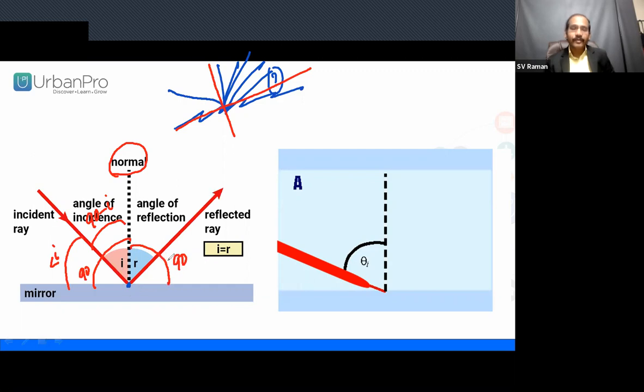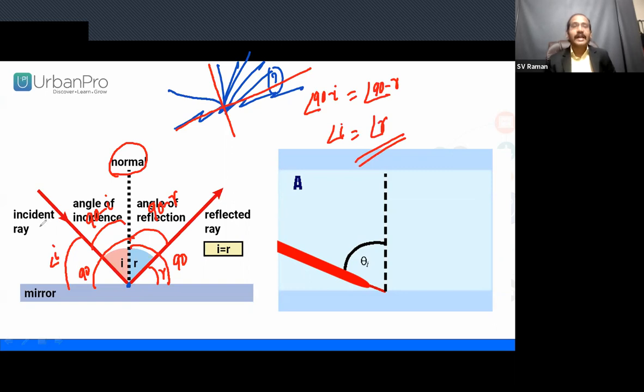The reflected ray makes angle R with the normal, as we considered initially. Now what about the remaining angle? 90 minus R. Now we accept that angle 90 minus I is equal to angle 90 minus R. While taking the normal, the 90 is negligible. So angle I is equal to angle R.